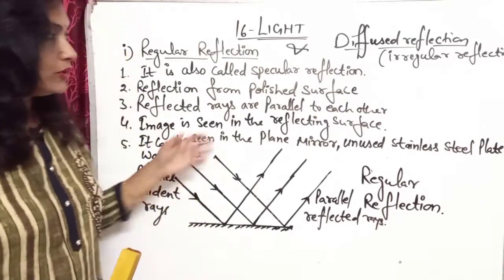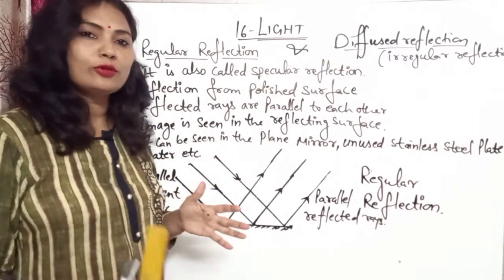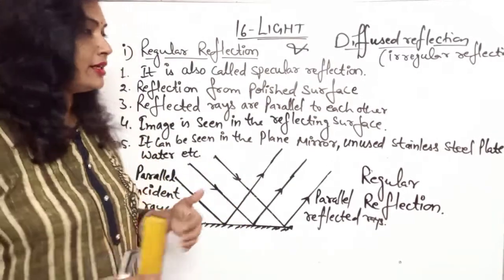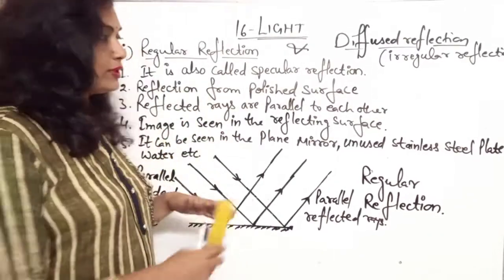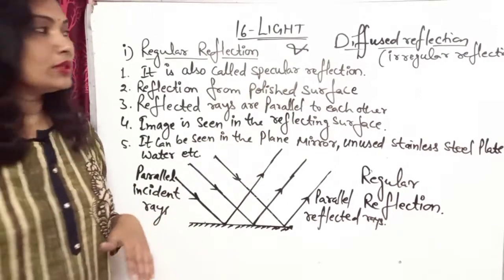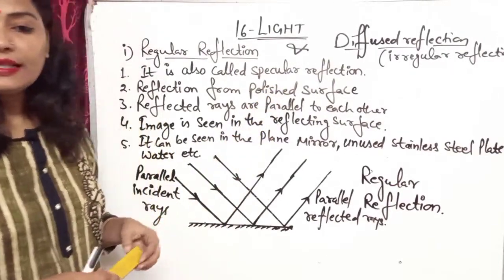Got it? If you have written well and good, if you have not, then pause the video and write these points. Then after that I can compare this with the diffused reflection. So let us compare it.